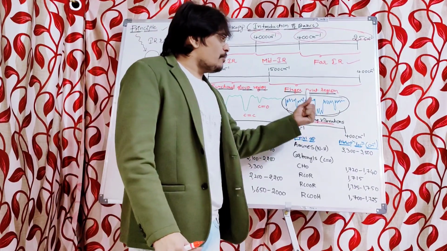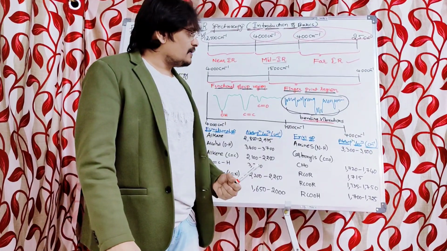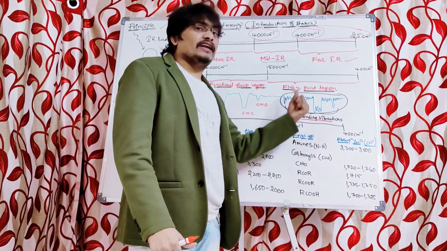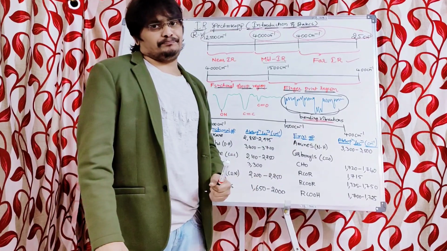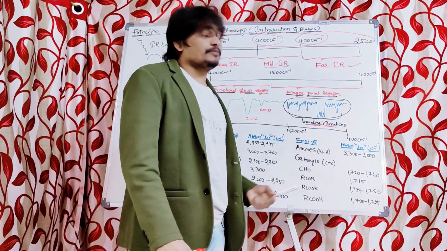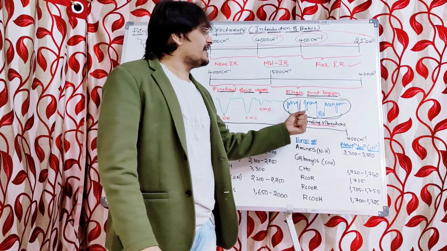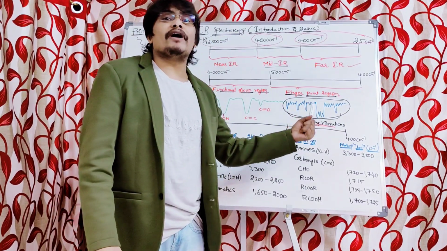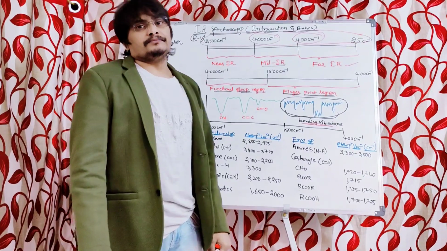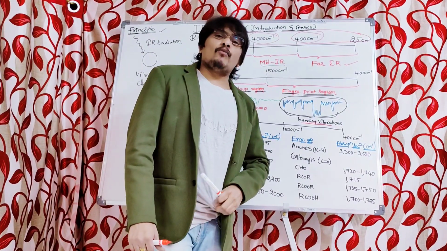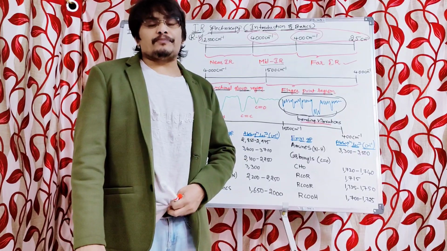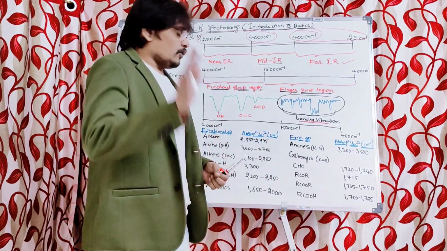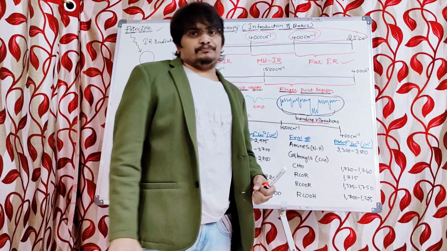Due to the n number of peaks being observed, we can say that this fingerprint region will give a complex spectrum, and the complex spectrum related to the fingerprint region is because of bending vibrations. And what are the bending vibrations? I am going to explain in the subsequent classes. Right. Now, let us see